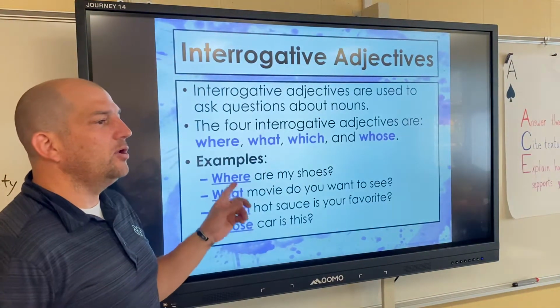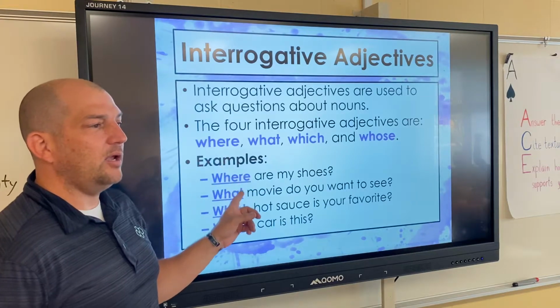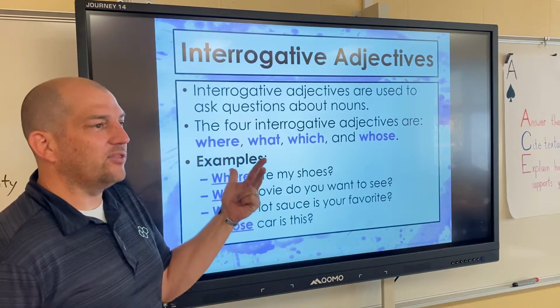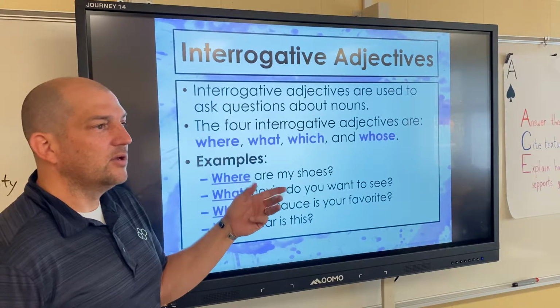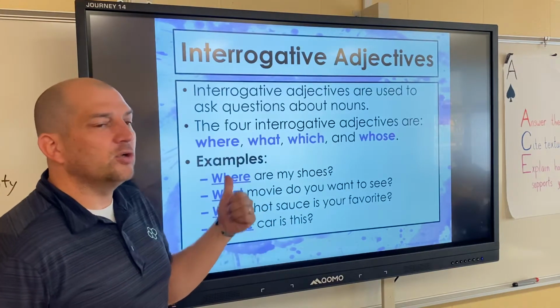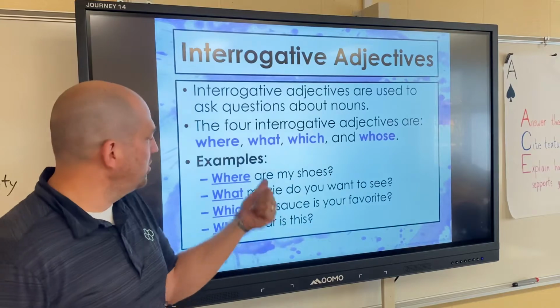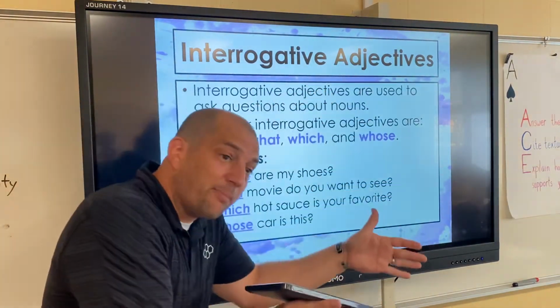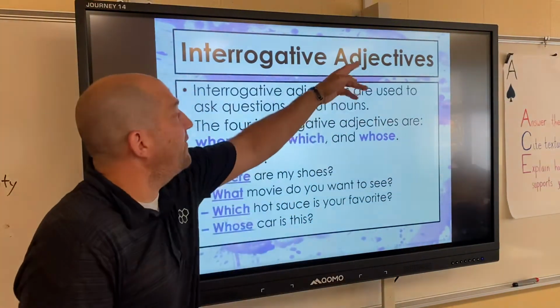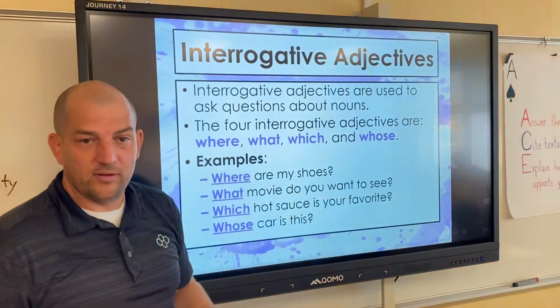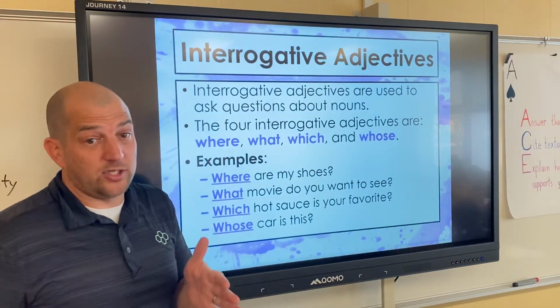Now, real quick, hold on, hands down. You know what you don't see on here? This, that, those, these. You don't see that in here. You don't see a and the. Why? Because they're a different type. They're a different type of adjective. These are interrogative. And you've got to know which is which.